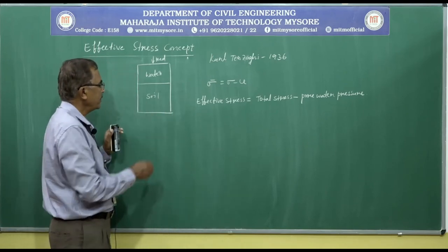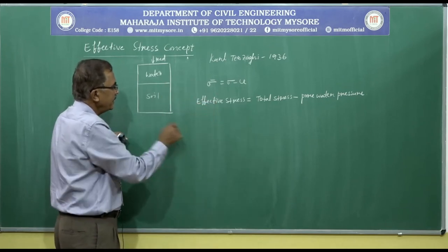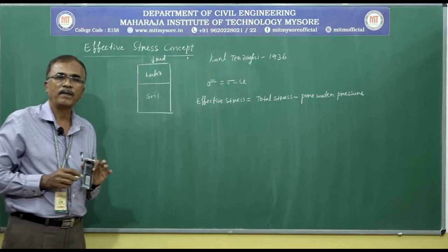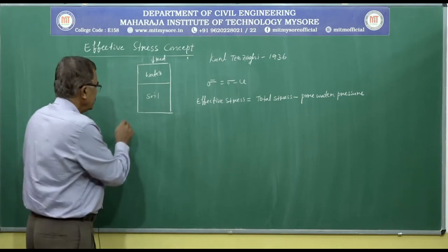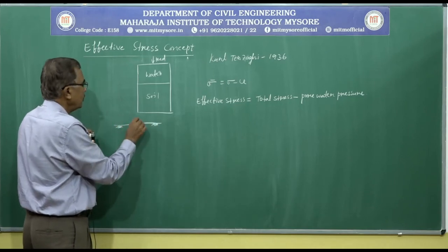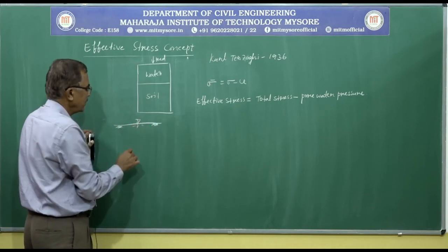Say, for example, total stress at any given point below ground surface is equal to... Say if you consider this is the ground level and this is the submerged condition.